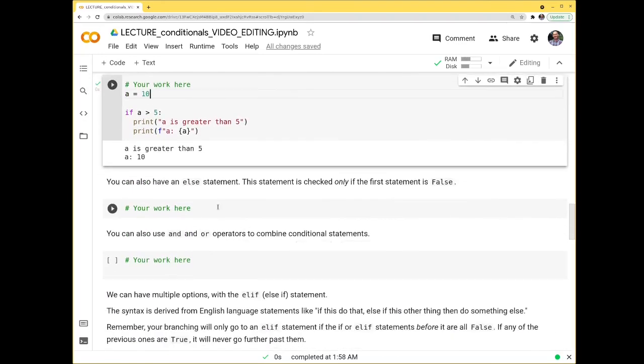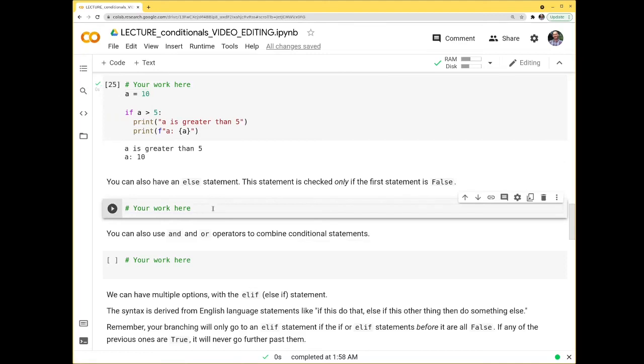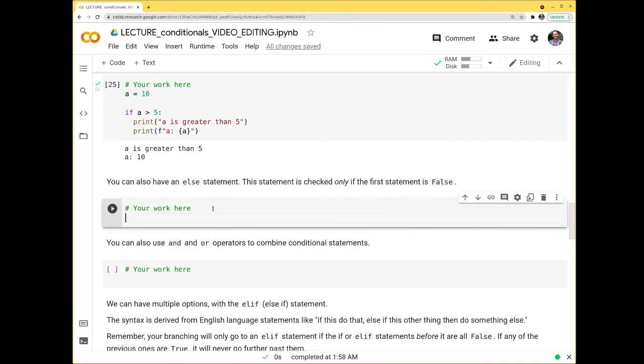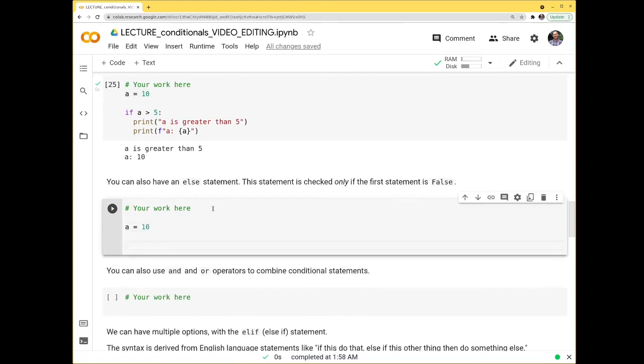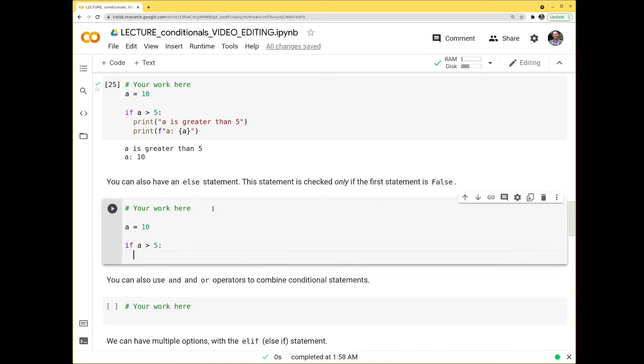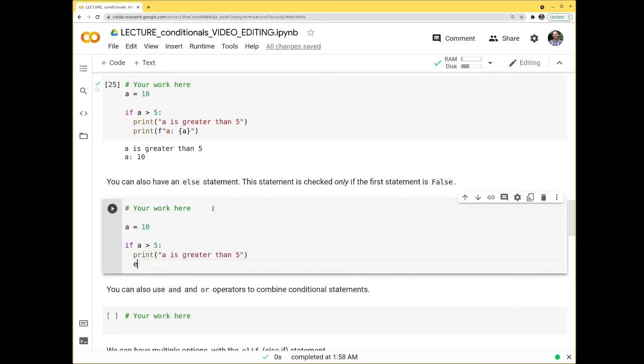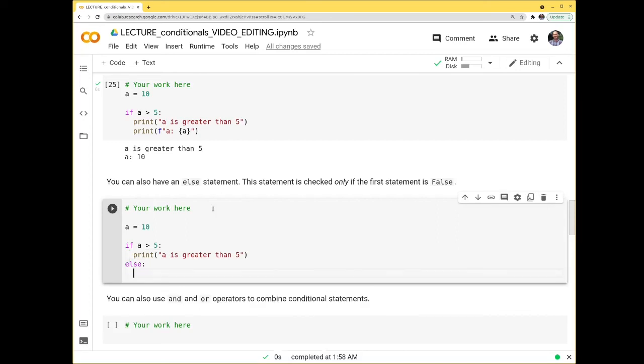And we can also have an else statement, and this only happens if the first statement is false. So let's go back. Let's do a equals 10 so we can keep everything in one cell while we're playing around with this. If a is greater than 5, we're going to print a is greater than 5. And then we're going to have an else statement, and I want you to be very careful about how it's indented, because it has to be at the same level of indentation as our if statement.